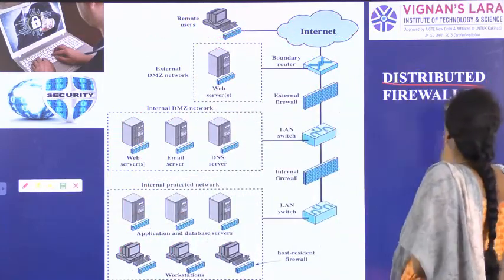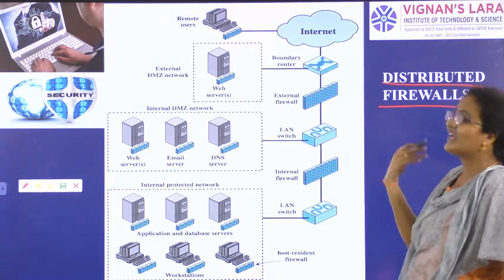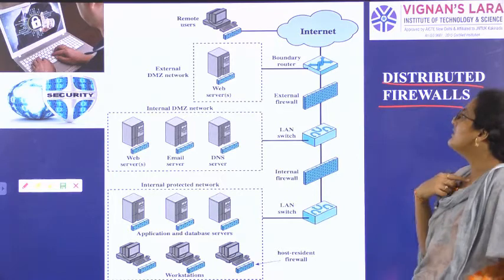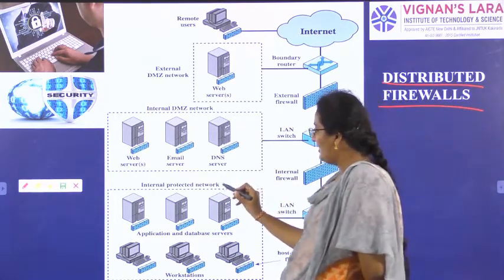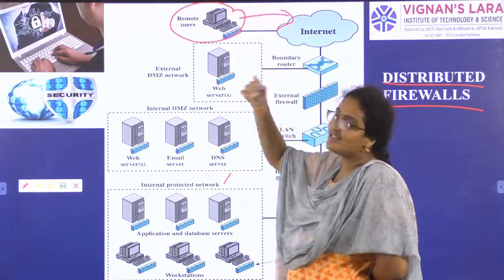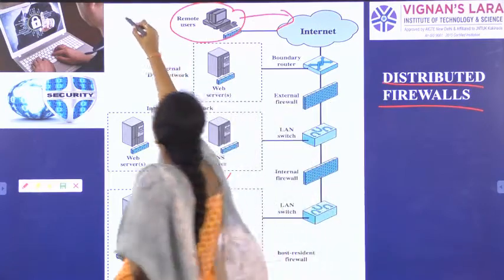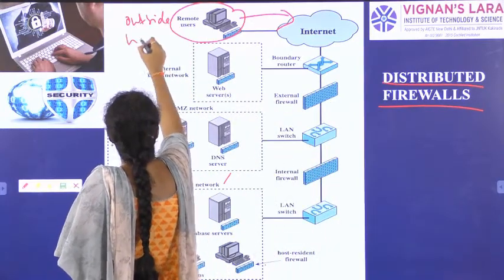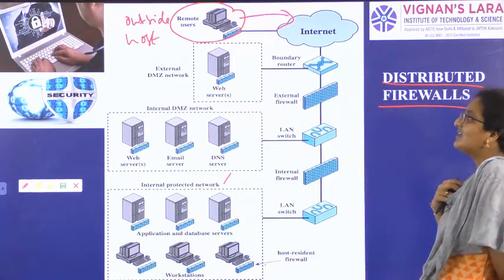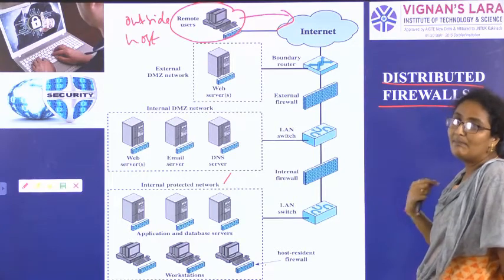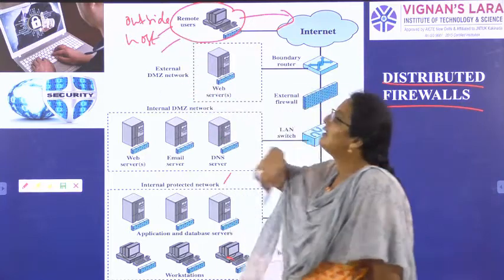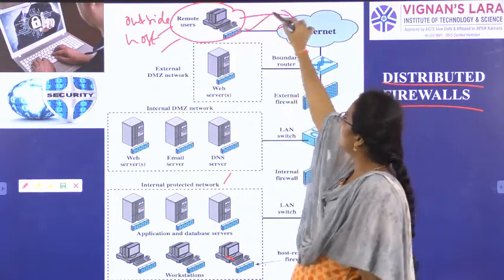So this is distributed firewalls. In distributed firewalls, we are accessing every information from the internet. Accessing the internet is one task. Now we are in a protected network. Some other people from outside can also access the internet. People who are accessing the internet from outside of your network are called outside hosts. They can also be called remote users.